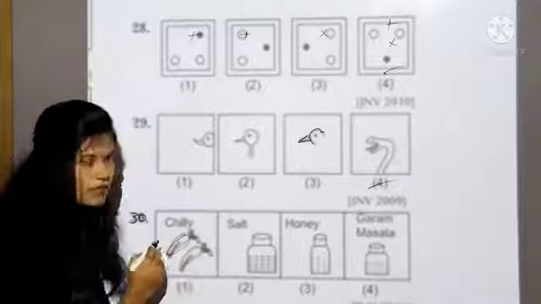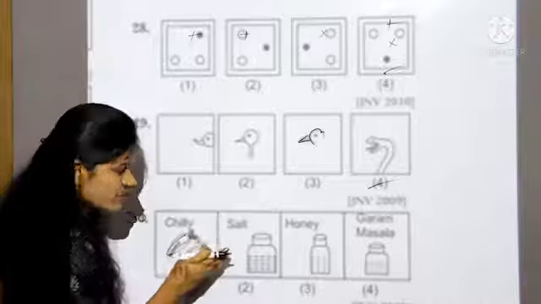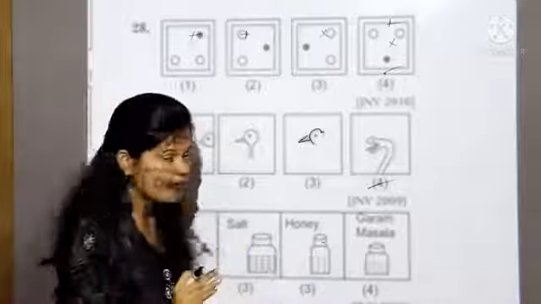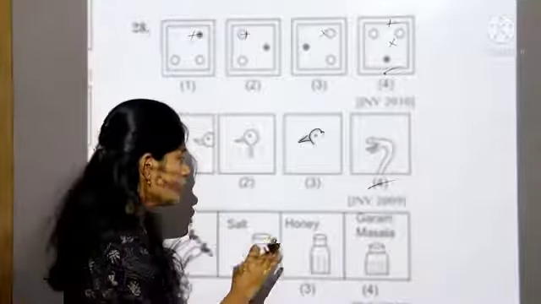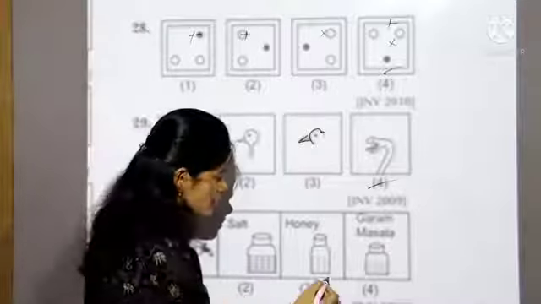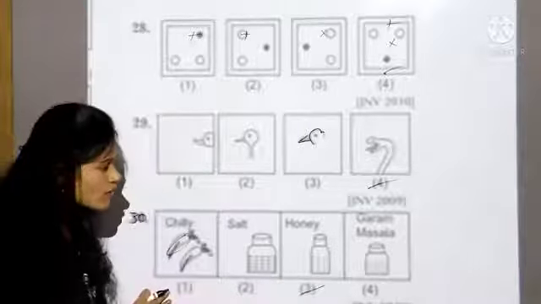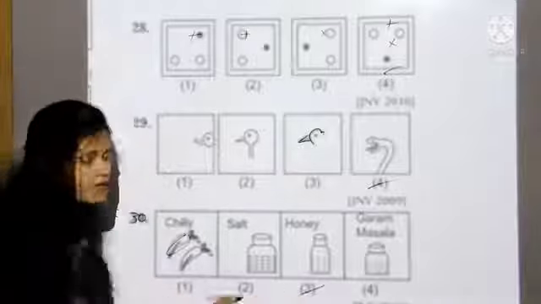Chilli is a vegetable, salt is an uncountable noun, which also comes with vegetables, and garam masala is an uncountable noun, which also comes with vegetables. But only honey is different, which is made by honey bees. So which is different from the others? All the remaining are related to vegetables. Only honey is different. So the answer is honey. Third one.